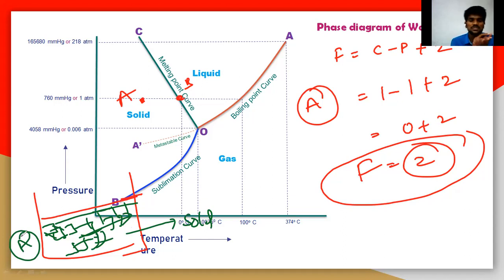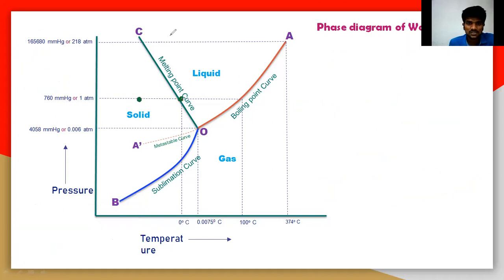What are the variables here? Definitely there is temperature and pressure. Temperature and pressure, these two are the variables on the x-axis and y-axis. So at a particular point A, the number of variables that can be freely moved is 2. That we should understand here. How it is 2, you can easily explain. Let us take a point A again, and this is B.